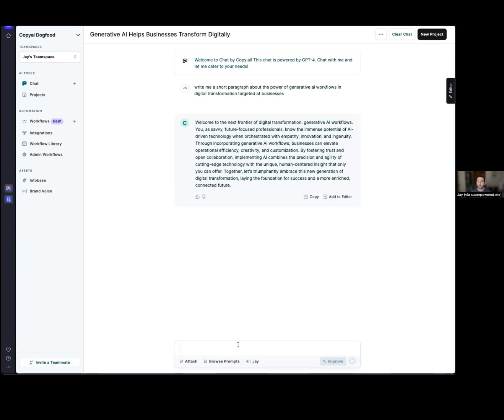Cool. So we have this paragraph here. Welcome to the next frontier of digital transformation. Pitching somebody as a future-focused professional, making sure that they understand incorporating generative AI workflows. Well, let's change the brand voice and change it to Copy.ai marketing. And so rewrite the above paragraph. Also rewrite the above snippet with brand voice applied.